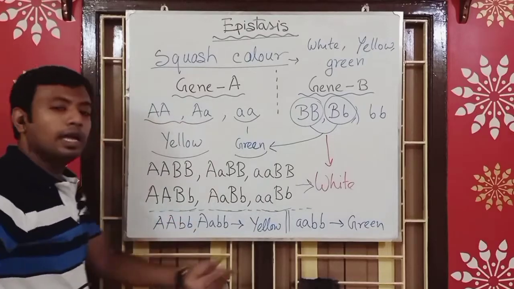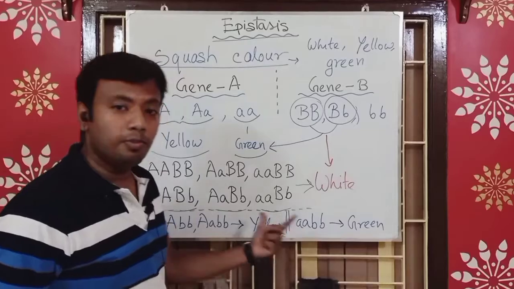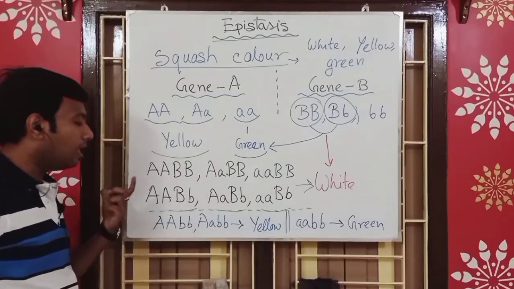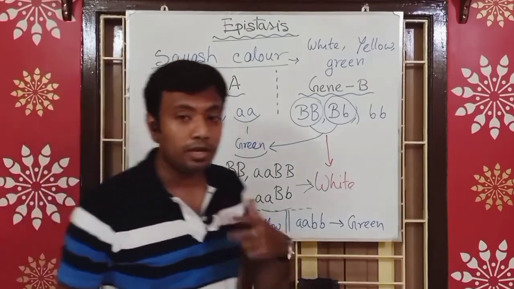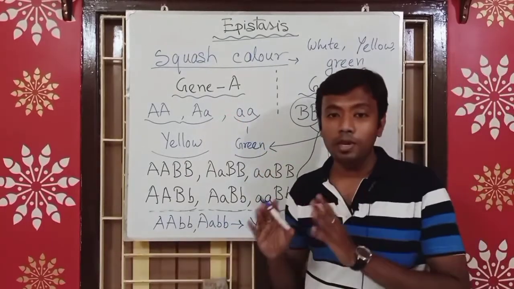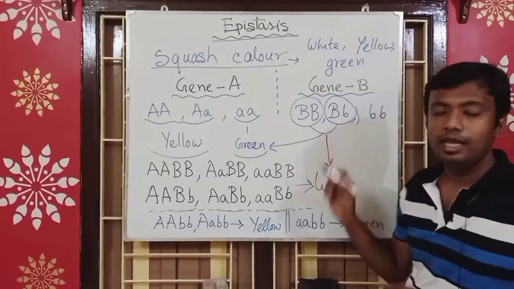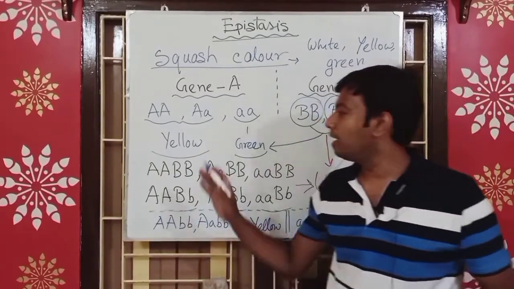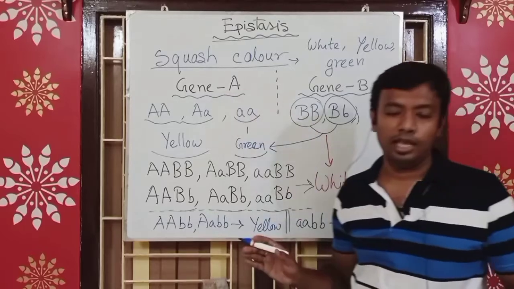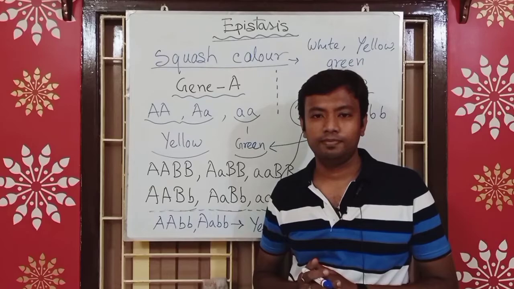So here it is the recessive set of gene B which cannot mask or suppress the expression of gene A, but the dominant allele of gene B can always suppress the phenotype of gene A. This is a good example of dominant epistasis, right?